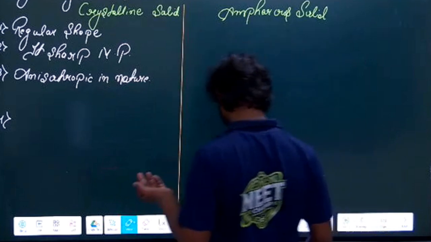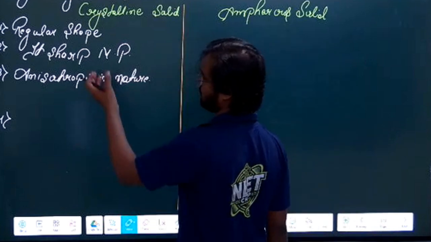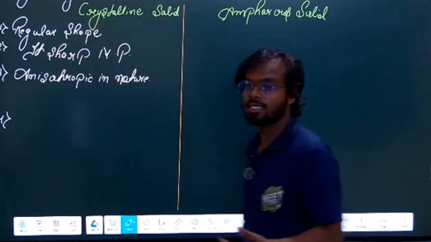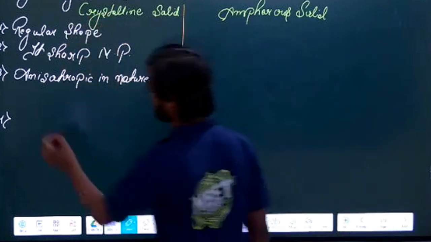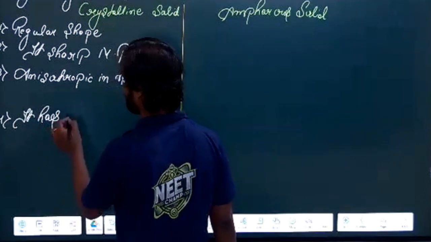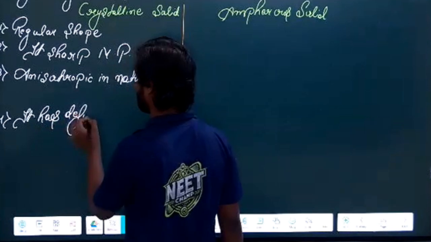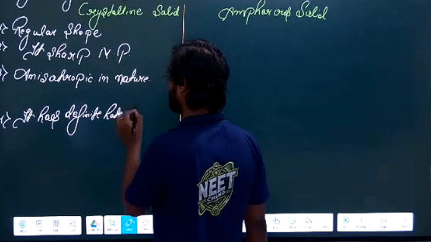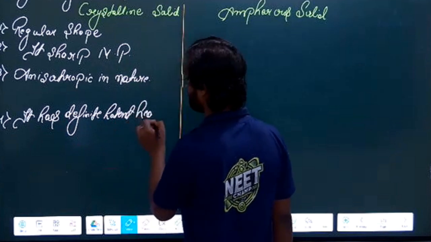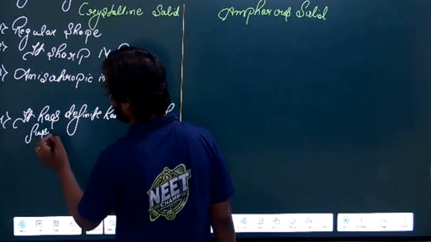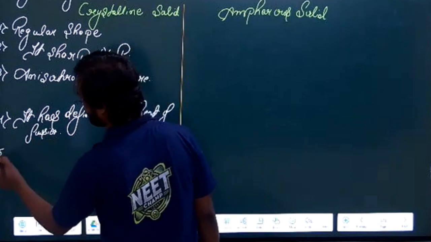Obviously, because it's a true solid, it will have a definite, or high, latent heat of fusion.